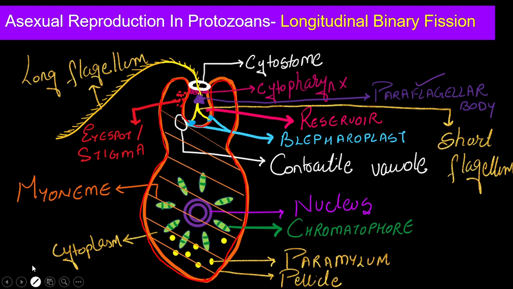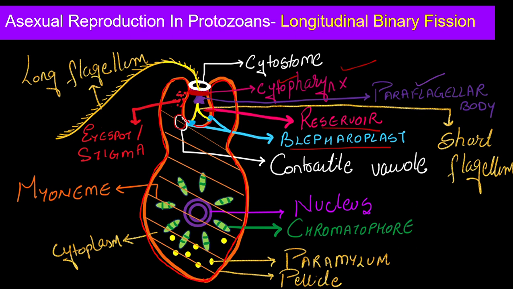But before that you have to understand this structure. Let me draw with this color. This one is just below the cytostome, it is the cytopharynx. So the cytostome acts like a mouth. Below that we have a muscular tube-like structure. We call it the cytopharynx. And then we have the paraflagellar body. And then we have the basal body, which is also called the blepharoplast. And the space which you can see here is the reservoir, which is going to reserve the components for regrowth of the Euglena.